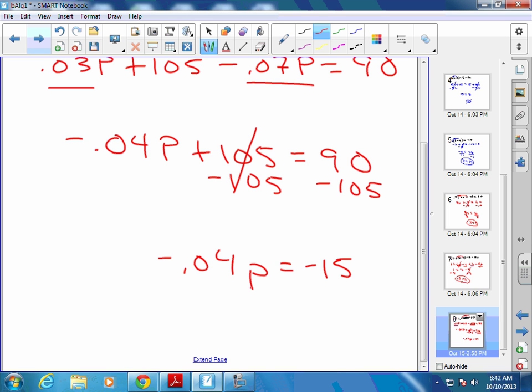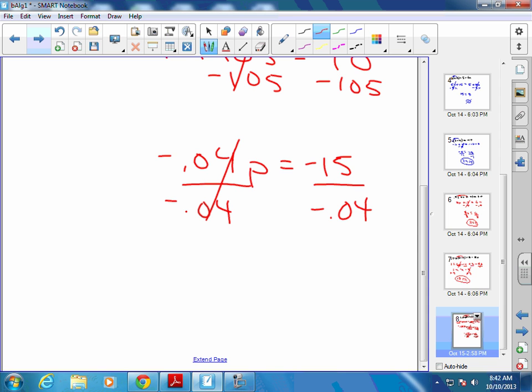And if you divide by negative 0.04, calculator people, what do we get there? $385? 375.